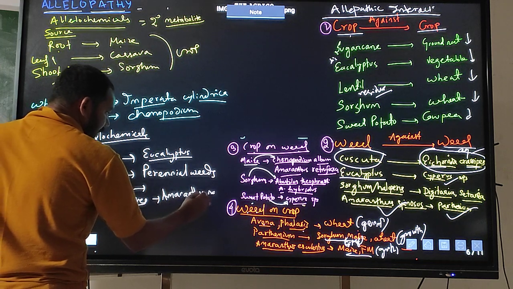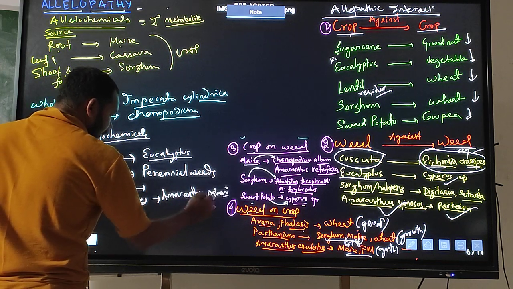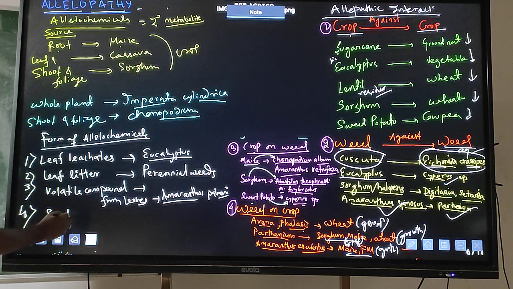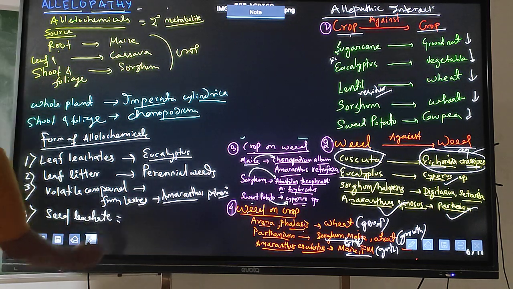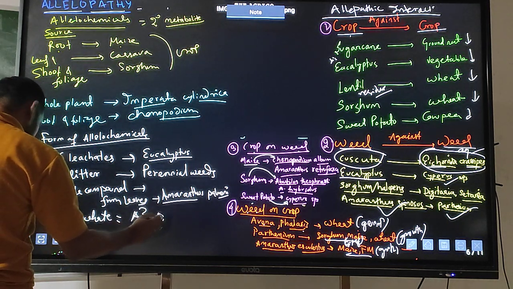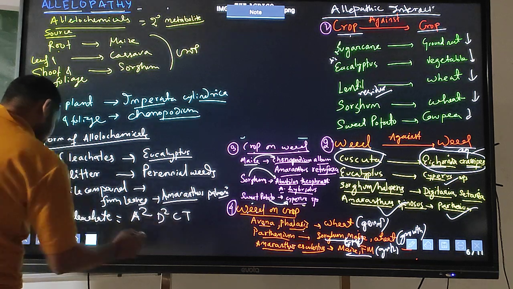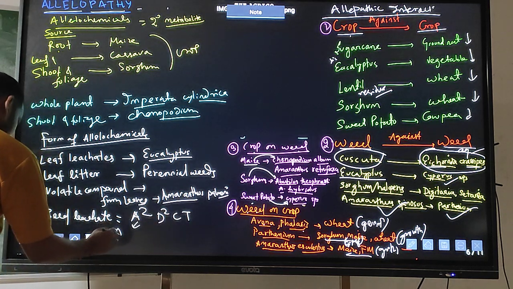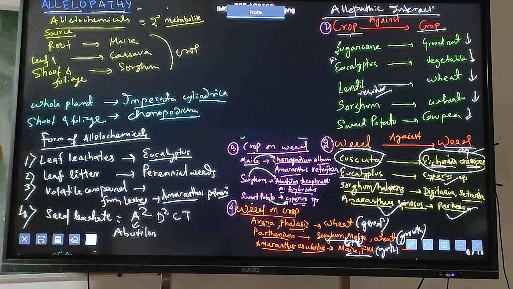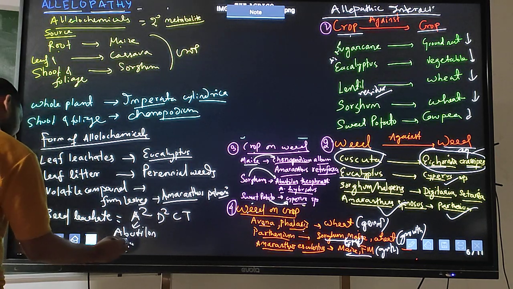Amaranthus palmeri. Okay. Next one will be the seed leachate. One is leaf leachate, another is seed leachate. Seed leachate means you just remember A square, B square, C, T. A square means it will be the Abutilon theophrasti, and another is Avena fatua.